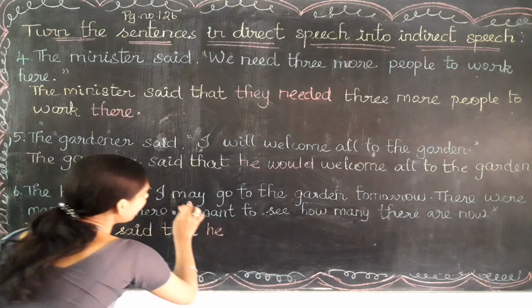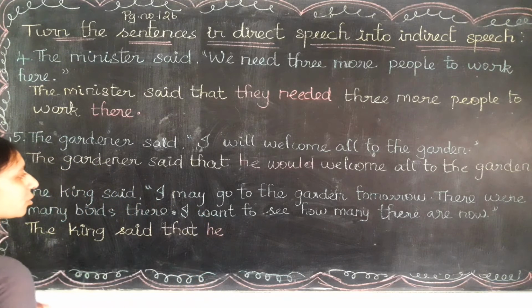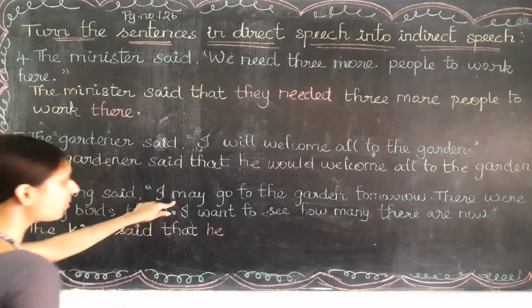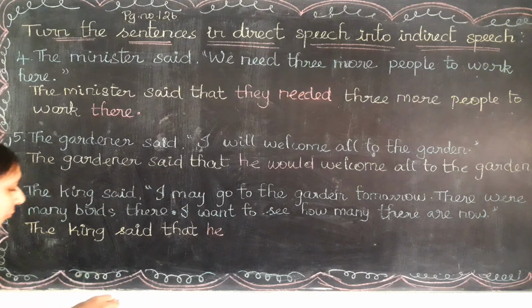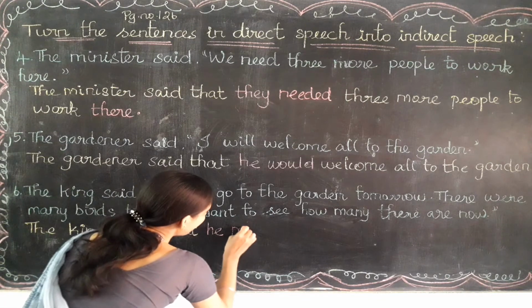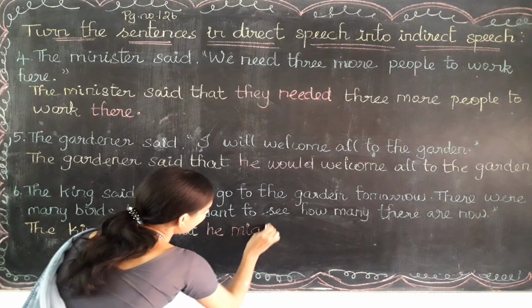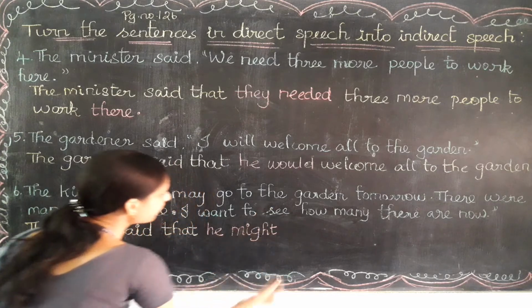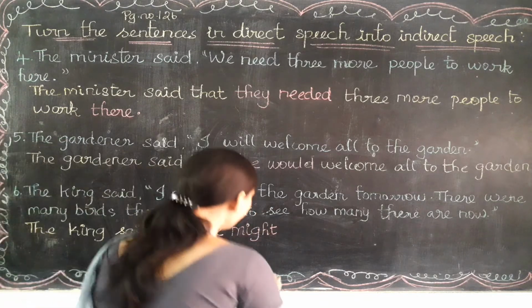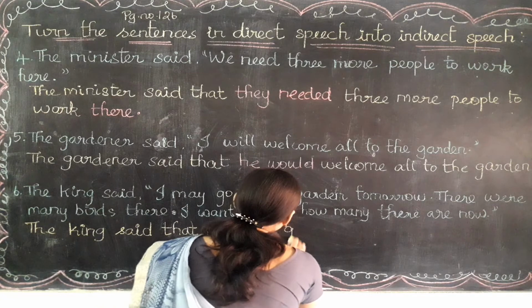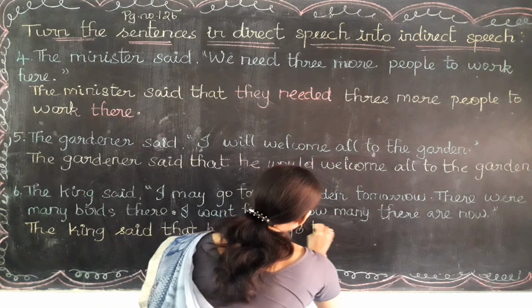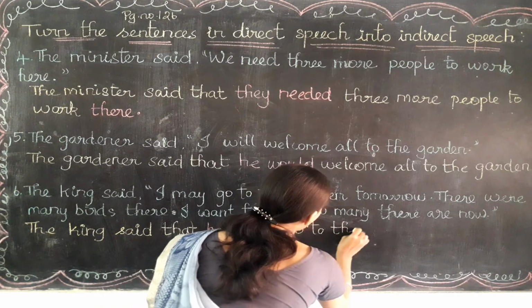And may is the modal auxiliary verb. So we need to write the past form of may. What is the past form of may? Yes, that is might, he might, and all other words will come as it is. He might go to the garden.